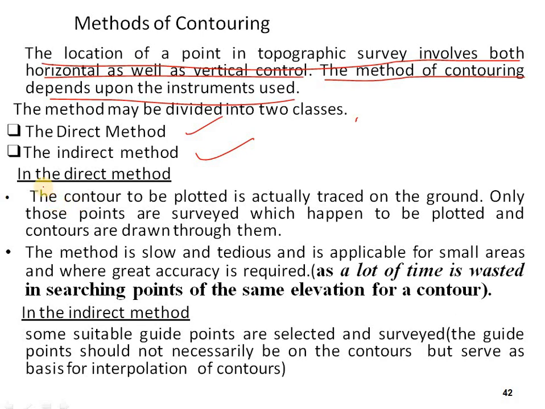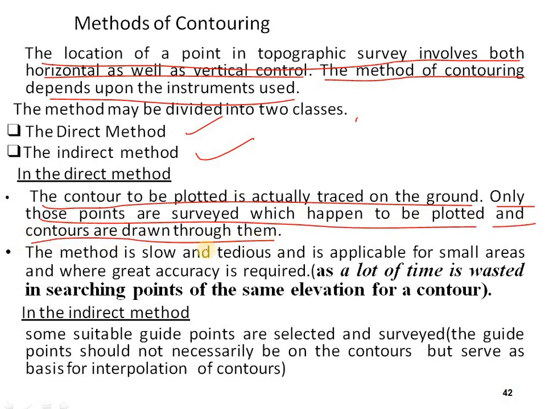Now in the direct method, the contour to be plotted is actually located on the ground. Only those points are surveyed which happen to be plotted, and contours are drawn through them. The method is slow and tedious and is applicable for small areas and where great accuracy is required.